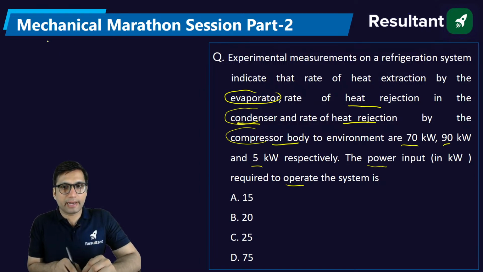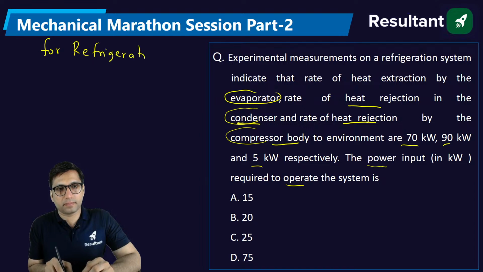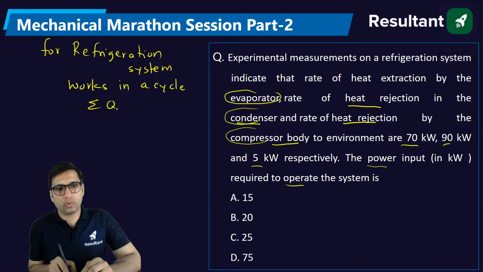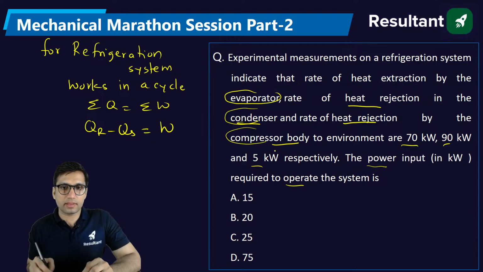You know it very well that a refrigeration system works in a cycle, right? And for a cycle, net heat is equal to net work. Net heat will be heat rejected minus heat supplied, which is equal to work. What is the heat rejected, and where is it rejected? In the evaporator heat is supplied; heat rejection is in the condenser, and these are two heat rejections. So heat rejection will be